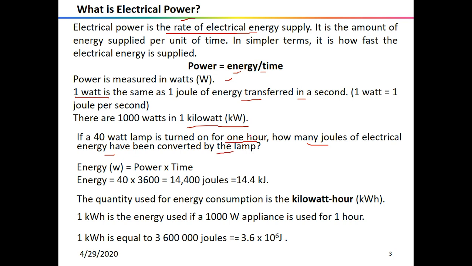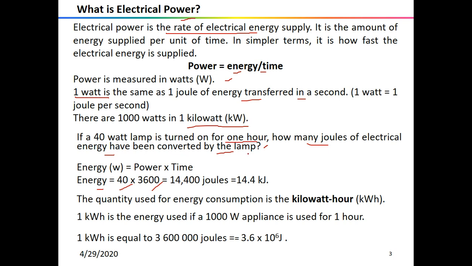The important thing here is that we have to convert 1 hour into seconds, because we take energy in joules when the time is taken in seconds. As the power is 40 watt, the energy will be power times time. In 1 hour there are 3600 seconds, so it will be 144,000 joules converted by the lamp.